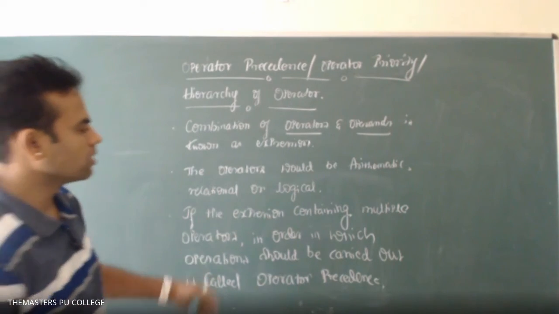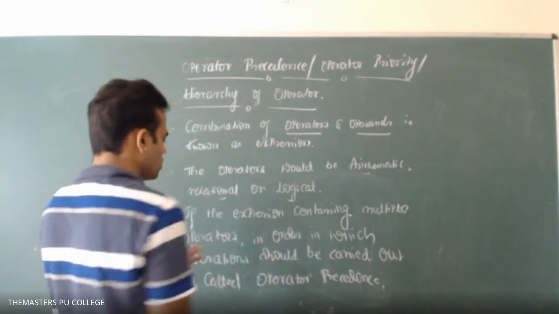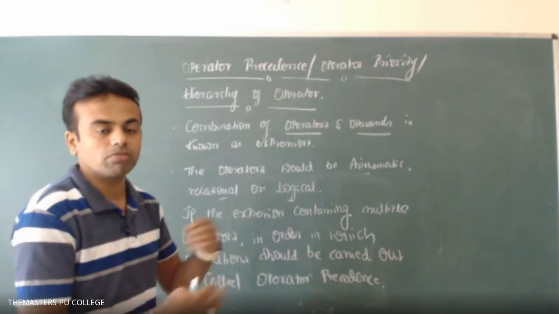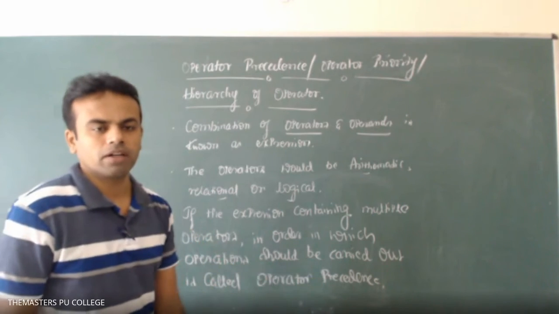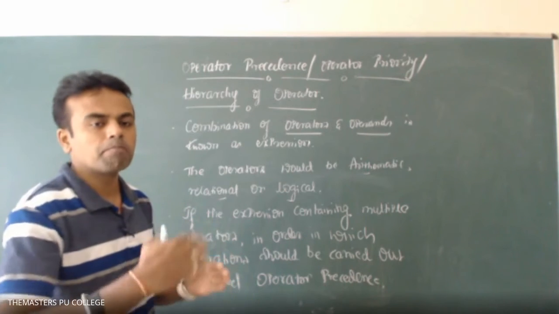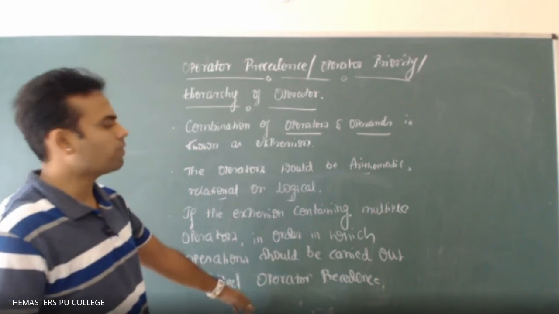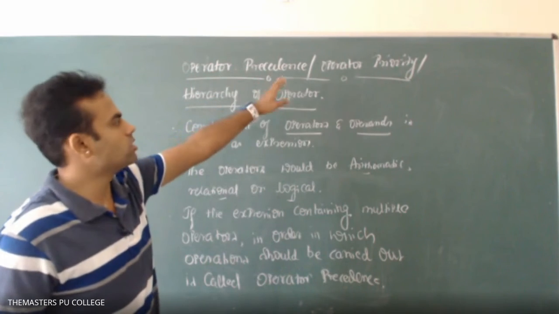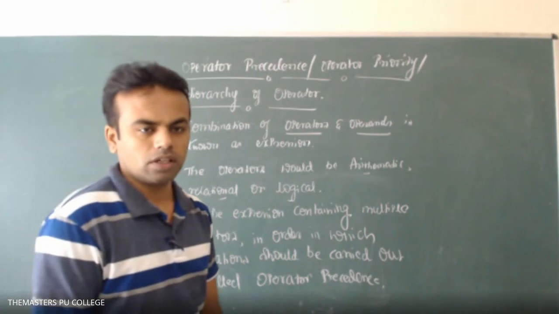It may be a combination of arithmetic, relational, or logical operators. The compiler gives the first priority, next, next, and last priority. So identifying and solving the expression this way is known as operator precedence, operator priority, or hierarchy of operators. Okay, is that clear?